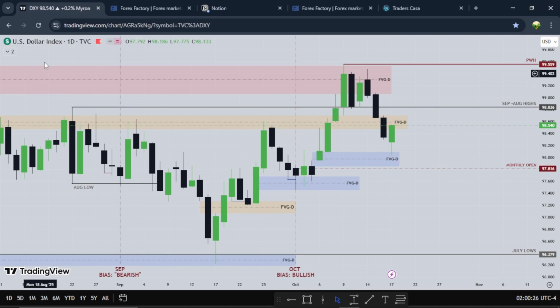So US dollar index 1D. 1D stands for the daily time frame. This 1D stands for the time frame we'll be using. So each candle in this time frame represents a day worth of trading. We have the week starting from this candle, right? So this is Monday, this is Tuesday, Wednesday, Thursday, and Friday.